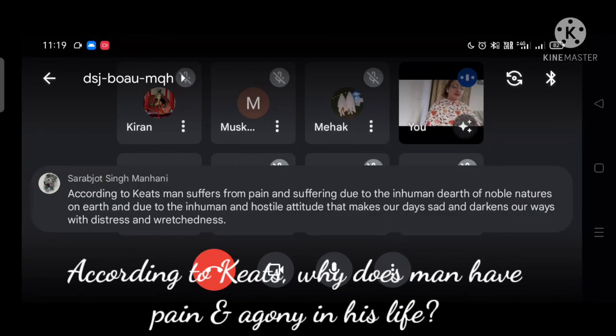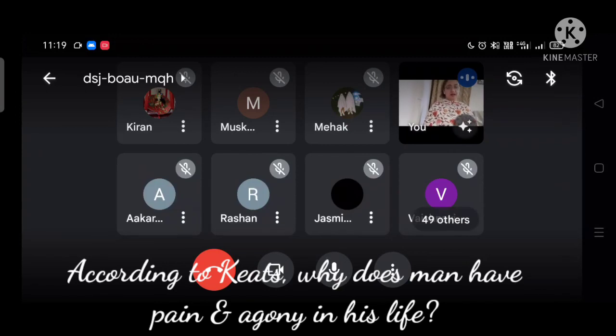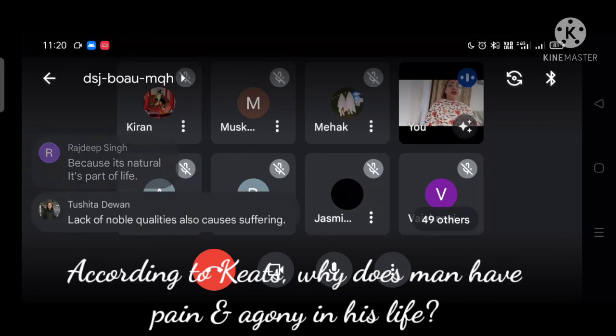Okay, according to you, she says it is the expectations that we have in our life. Sometimes we set too high a goal for ourselves that we are not able to achieve them. That also leads to disappointment. So basically, it is disappointment. It is the trials and tribulations of life, the difficult situations that we face in our life, and also it's natural. It's part of life.